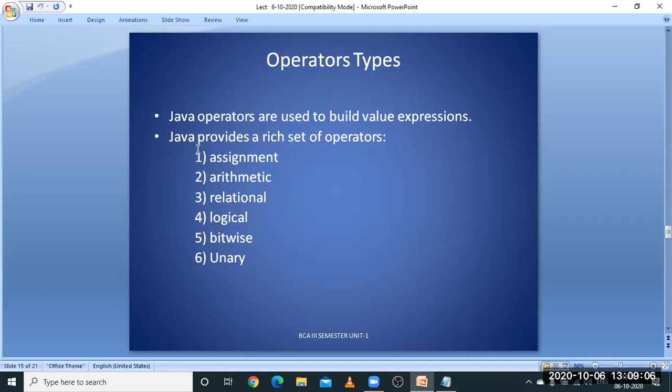Java contains several operator types: assignment operators, arithmetic operators, relational operators, logical operators, bitwise operators, and unary operators. These are the several operators which are part of Java. Along with these, there are certain other operators available according to the requirements of programmers. We will be discussing that also.